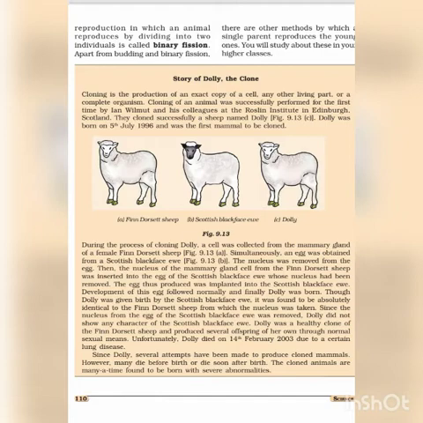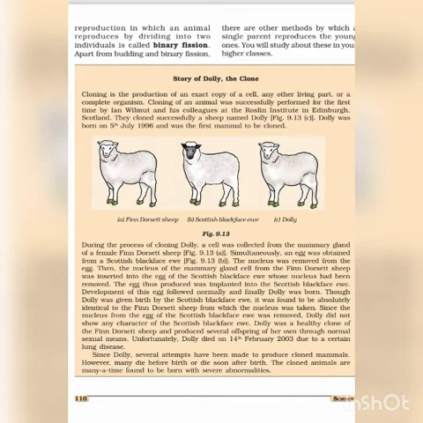Cloning was first performed by Ian Wilmut and his colleagues at the Roslin Institute in Edinburgh, Scotland. A sheep named Dolly was cloned successfully. Dolly was born on 5th July 1996. During this cloning process, a cell from the mammary gland of a female Finn Dorset sheep was collected. An egg was obtained from the Scottish Blackface ewe.